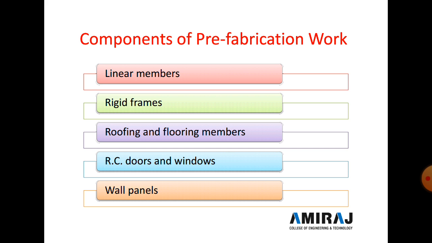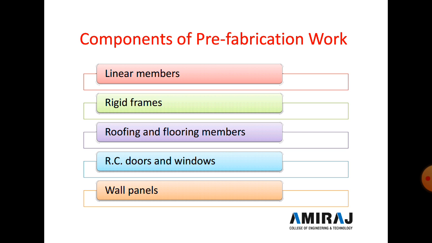Now next are wall panels. A wall panel is constructed in the desired size and shape, and then transported to the site, and then we assemble all the panels and connect them with each other, and we construct a prefabricated wall.